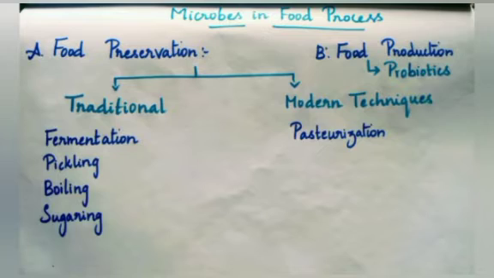In traditional techniques, there are four divisions. First one is fermentation, pickling, boiling and sugaring. In modern technique, pasteurization is one of the modern techniques. Okay, first we will see the traditional techniques. Traditional technique is classified into four subdivisions: fermentation, pickling, boiling and sugaring. Fermentation, pickling, boiling and sugaring are the traditional techniques followed in food preservation.